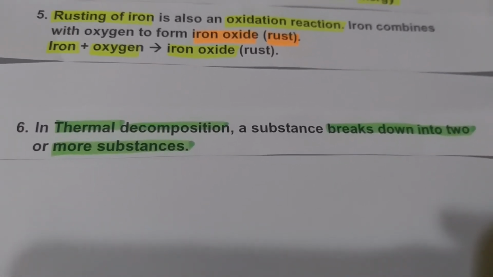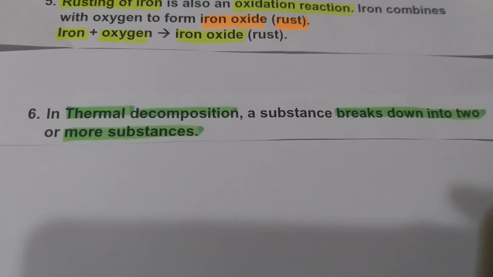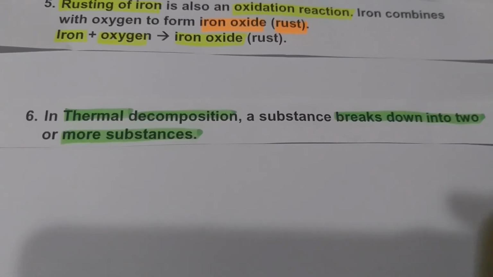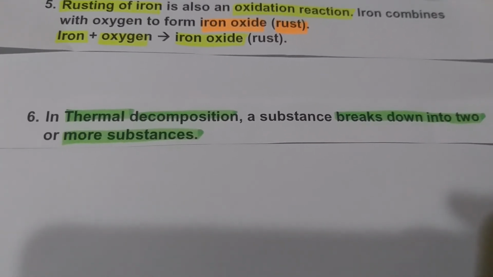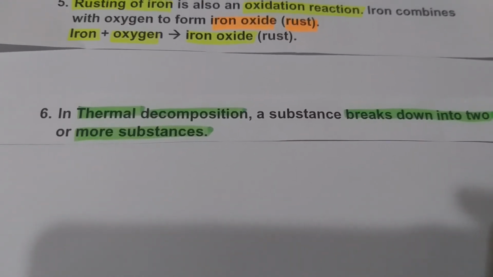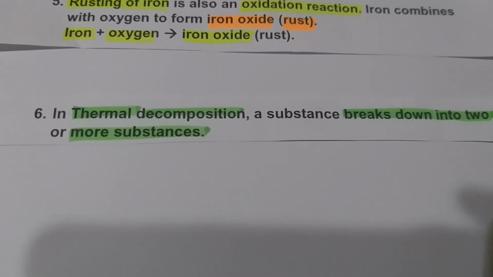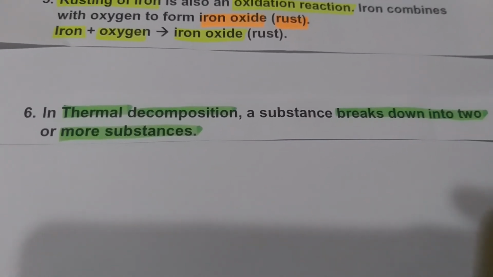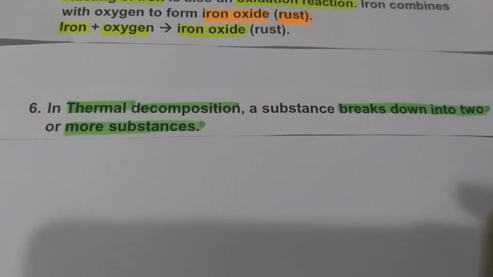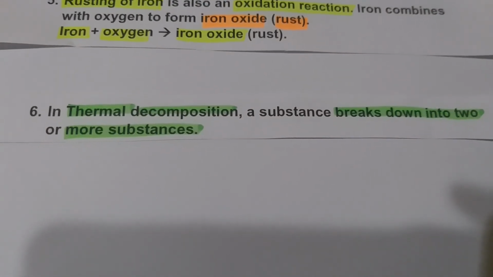A substance breaks down into two or more substances. Decomposition means breaking down. The word thermal means heat. Because of the heat, the substance gets broken down. So in thermal decomposition, a substance breaks down into two or more substances.